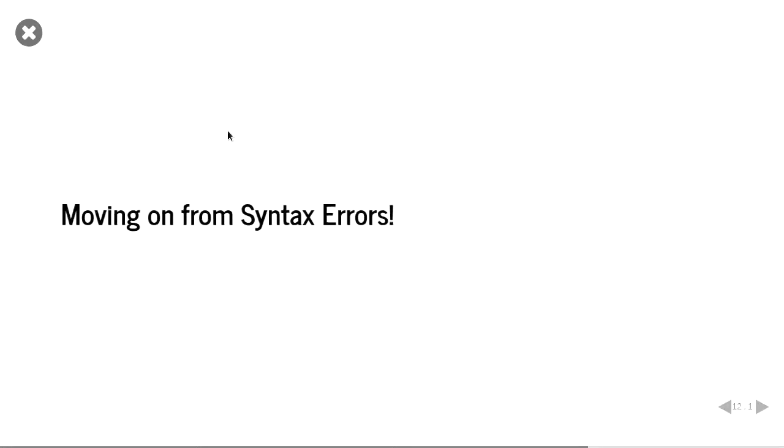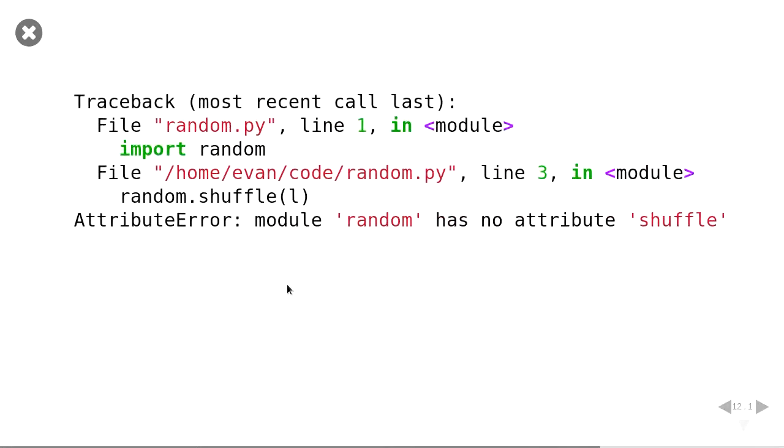So moving on from syntax errors, we have this code. And this is actually a bit of code that a lot of people will come upon sometime in their programming experience. And the first time you come upon it, it's very unclear what's happening. So does anyone want to take a guess?